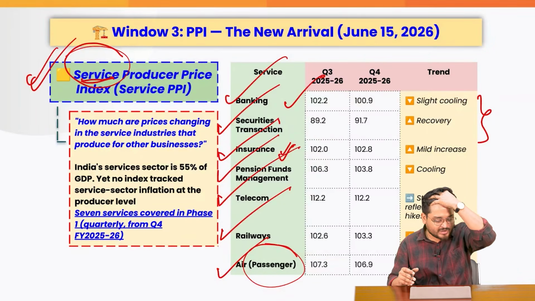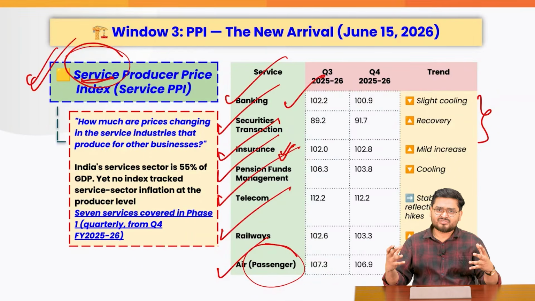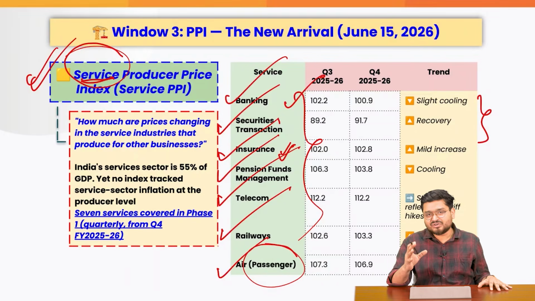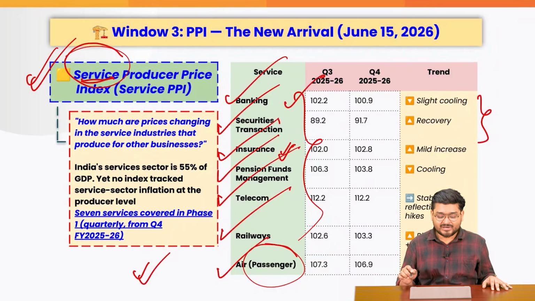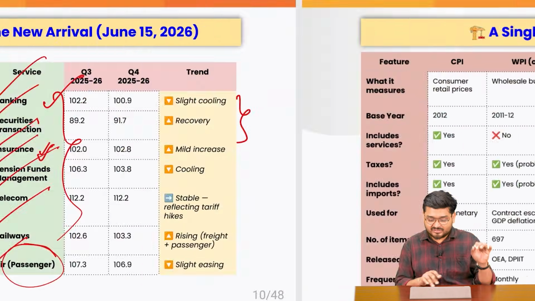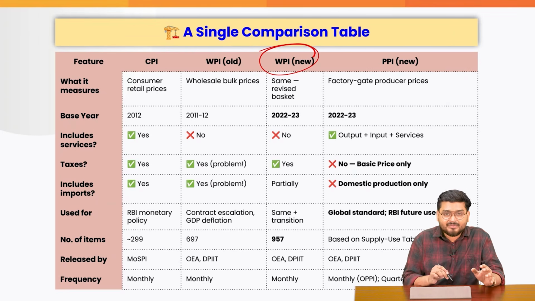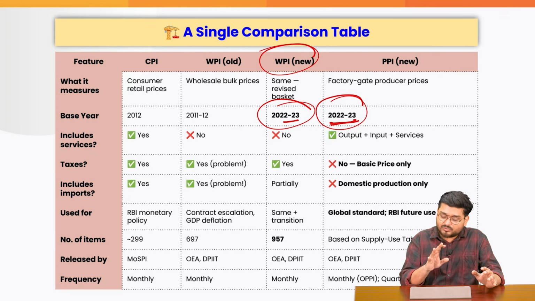Because if you imagine your daily lives right now, you see that most of us use all these services. So why exclude them from the wholesale or the producer's level? This is why it has been included as of now. Now this is a very big change, right? The new WPI has the base year 2022-23. The PPI also will have the base year of 2022-23.